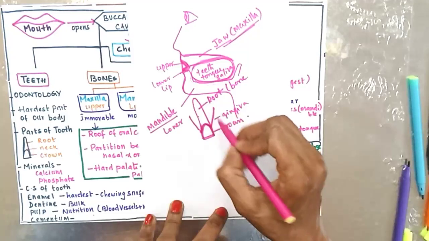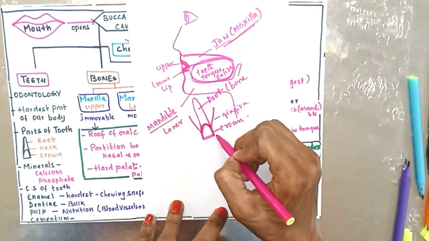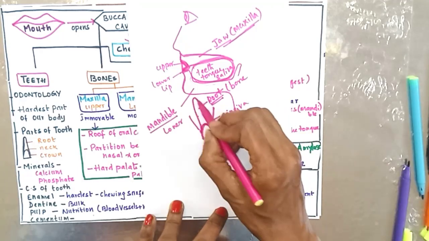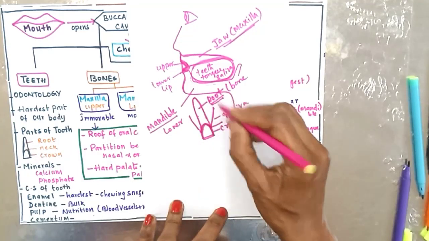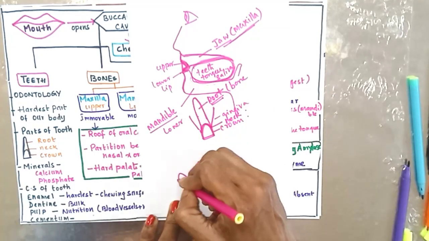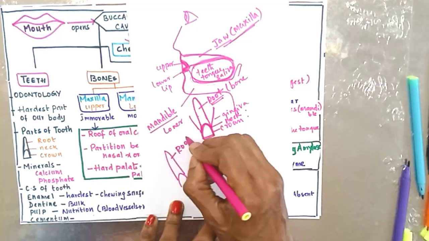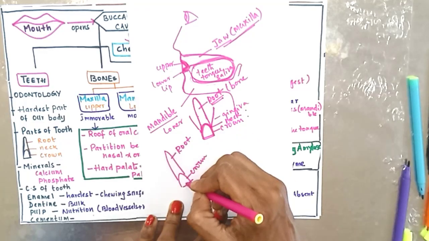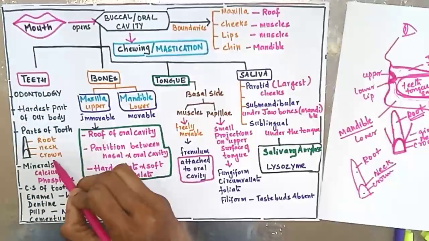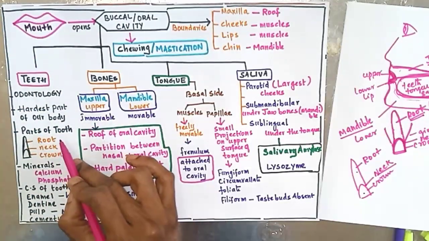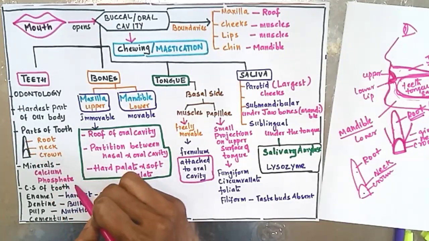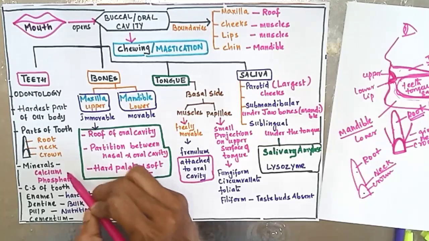So the tooth has got crown portion which you can see outside. The root portion you cannot see, it will be placed inside the bone, and the portion which connects the crown and root, you call it as neck. The part which is connecting the crown and the root is called as neck. A tooth has got crown, neck and root. These are the three parts of a tooth. Sometimes they can ask you: the important minerals present in tooth are calcium, phosphate, and fluoride also.